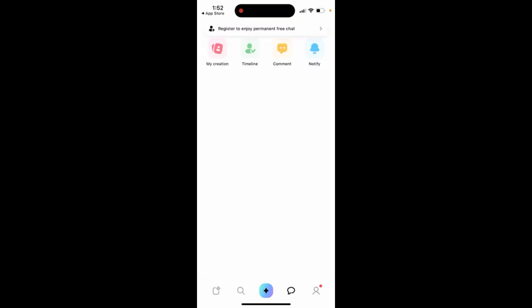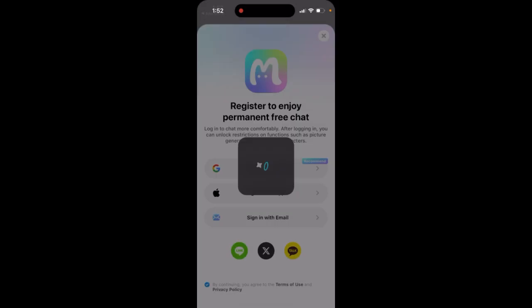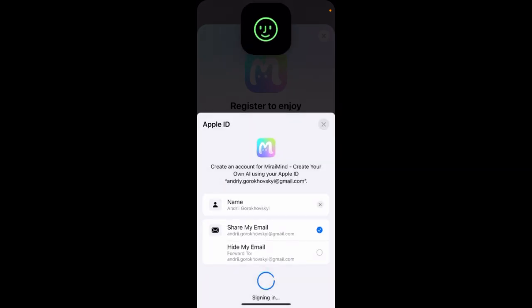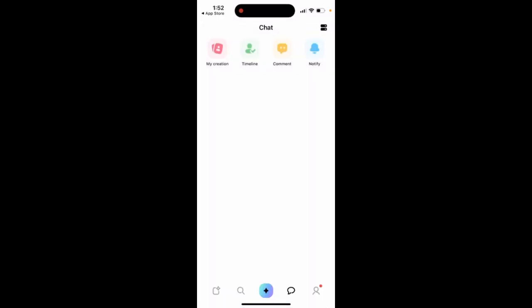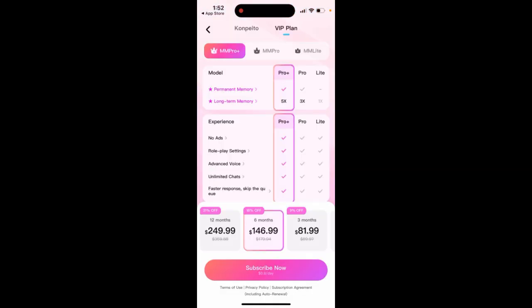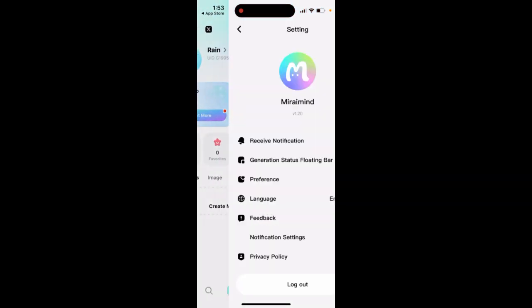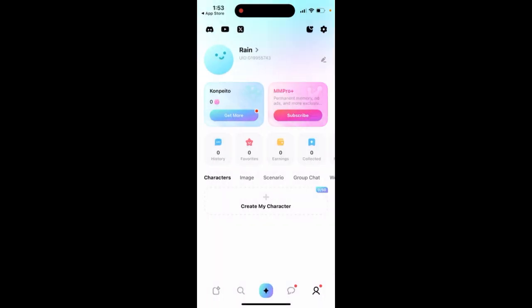Then you can just search, then you can see messages, then you can see your account. You can try to sign in here easily, and then here you will see it's super easy to sign in. You can create your characters and you can just subscribe. And yeah, so that's kind of the idea. So check this out.